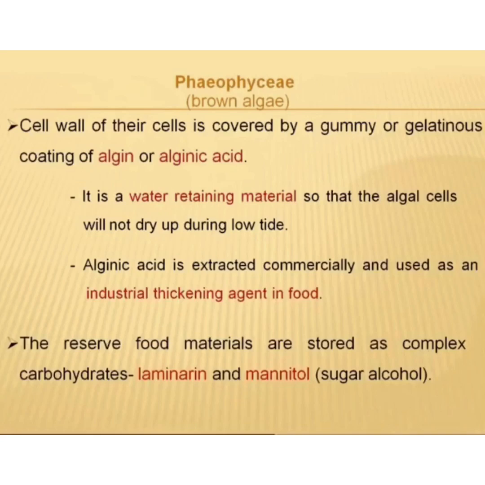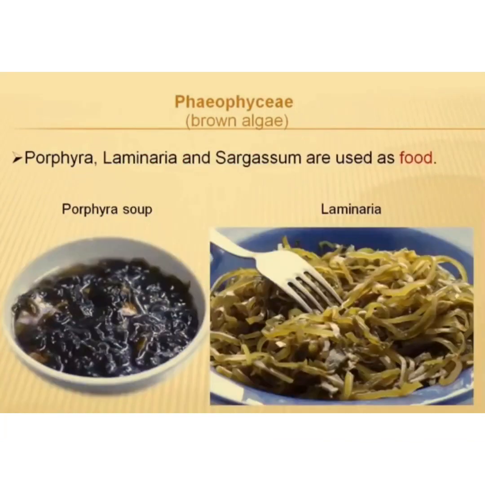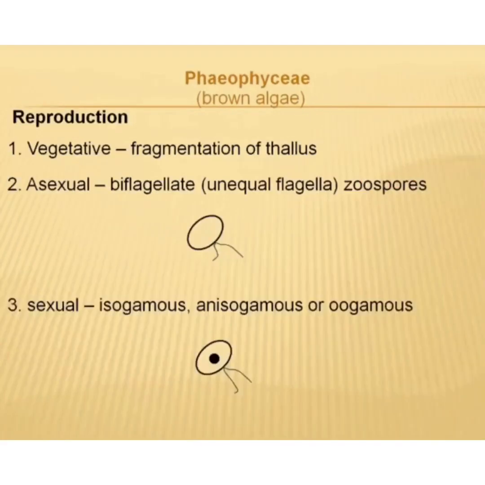The reserve food materials are stored as complex carbohydrates in the form of laminarin and mannitol, that is, the sugar alcohol. Porphyra, Laminaria, and Sargassum are used as food. Reproduction in the Phaeophyceae, or brown algae, occurs by vegetative, asexual, and sexual methods. Vegetative occurs with the help of fragmentation of the thallus, whereas asexual occurs with biflagellate zoospores with unequal flagella, and sexual occurs through isogamy, anisogamy, or oogamy.